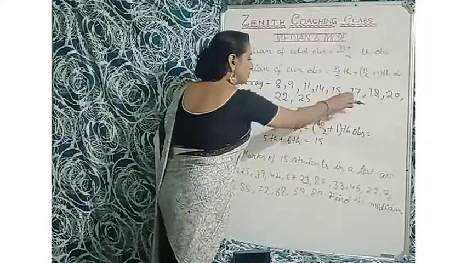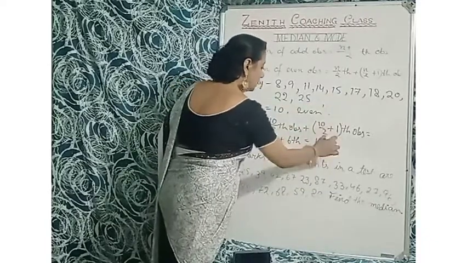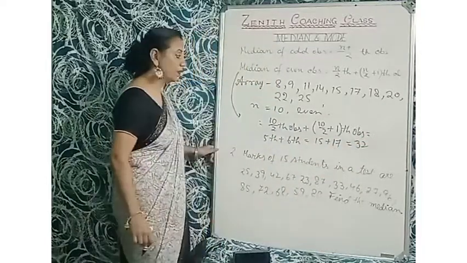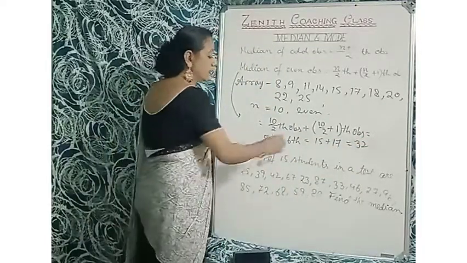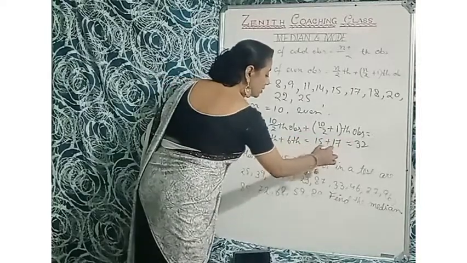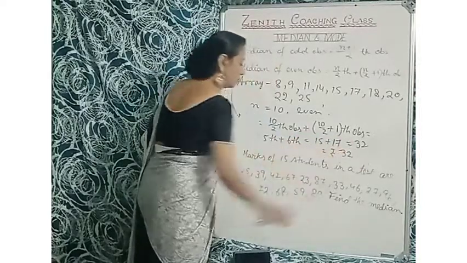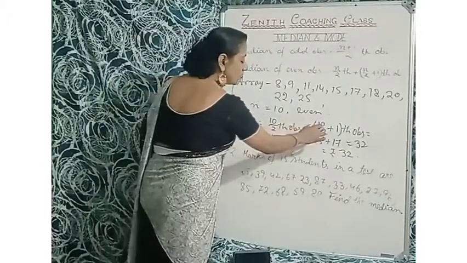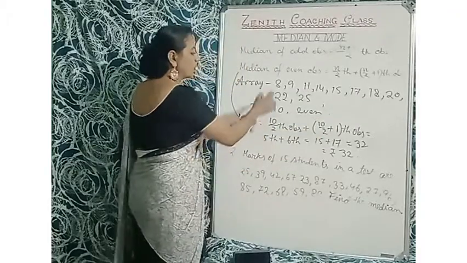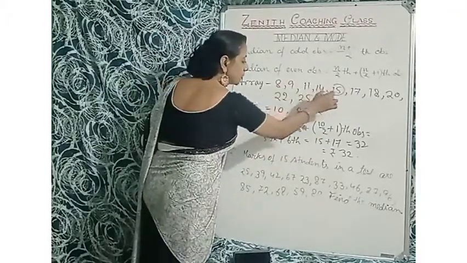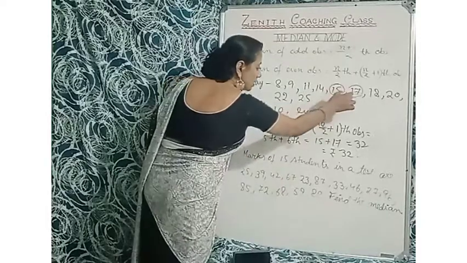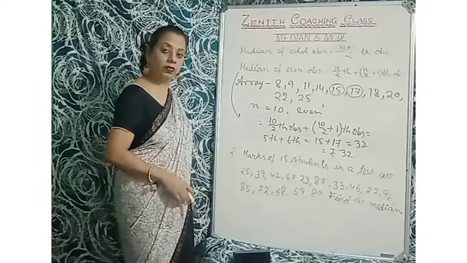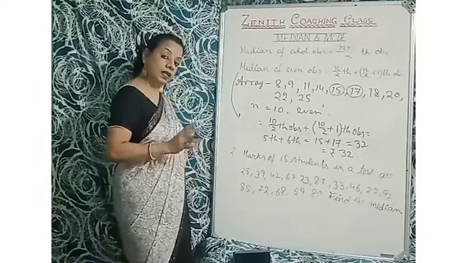So 15 plus 17 is 32. So the median wages of the 10 workers is rupees 32. The 5th observation is 15 and the 6th observation is 17. So 15 plus 17 equals 32. This is in case of median for even numbers.